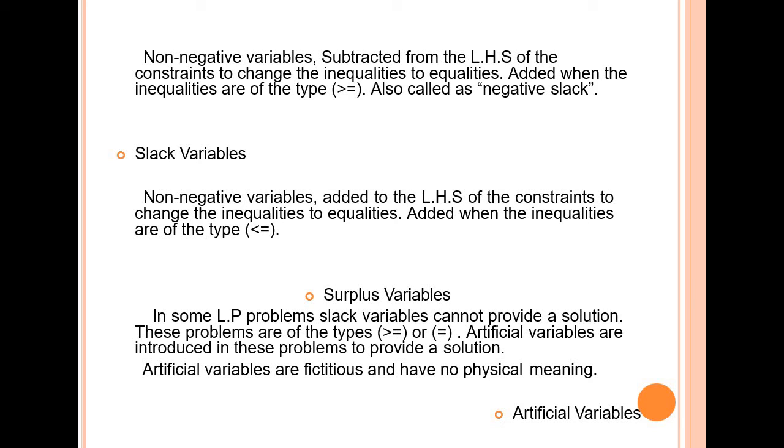And then in some linear programming problems, slack variables cannot provide a solution. These problems are of the type greater than or equal to or equal to. Artificial variables are introduced in this problem to provide a solution. Artificial variables are fictitious and have no physical meaning.